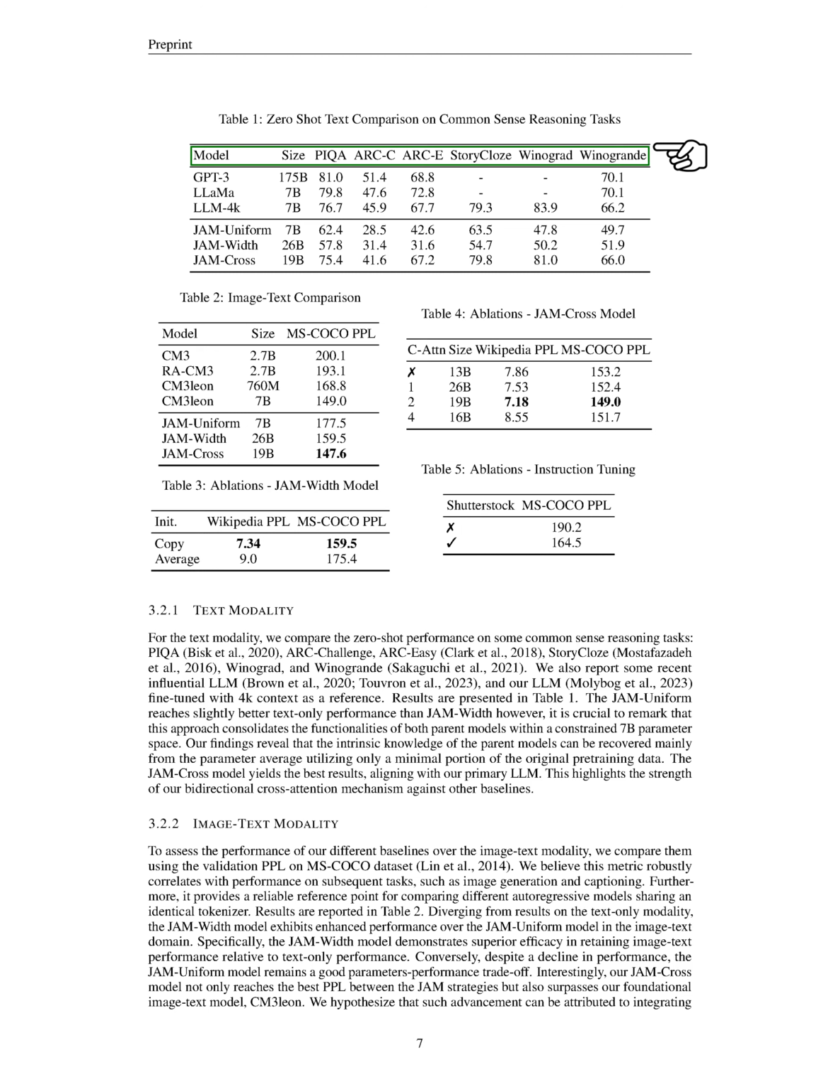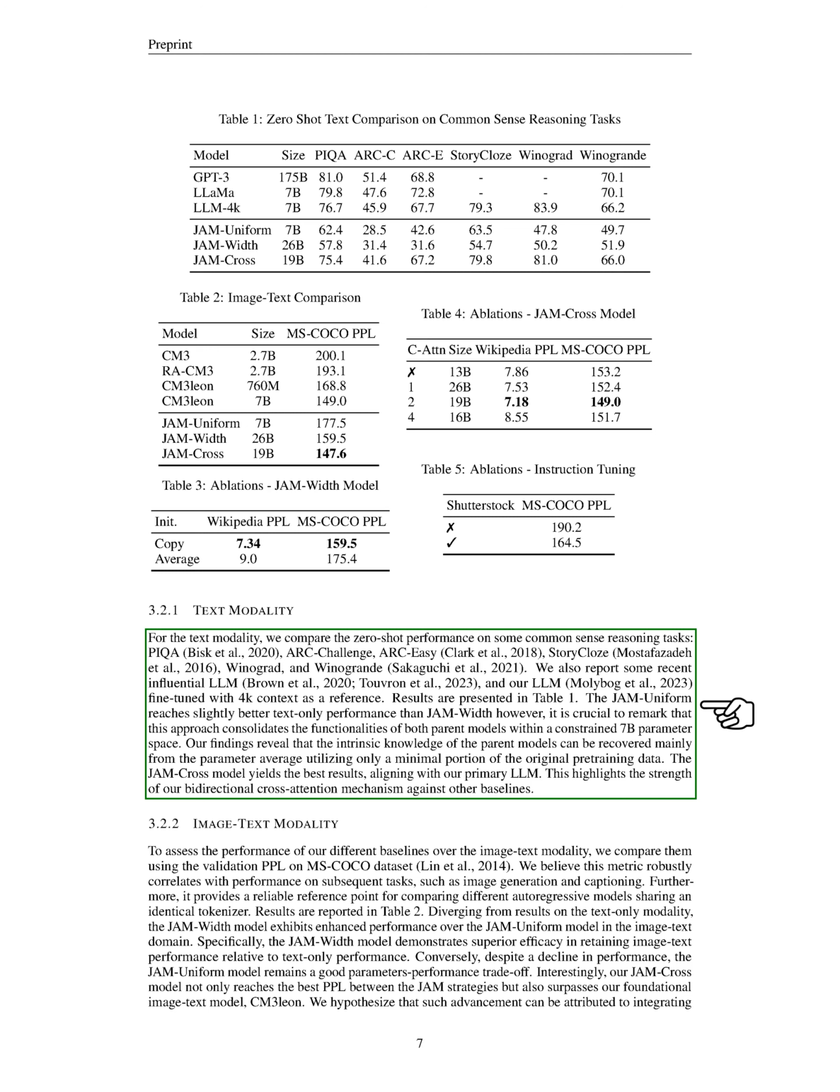For the text modality, we compared the zero-shot performance on common-sense reasoning tasks like PIQA, Arc Challenge, Arc Easy, StoryCloze, Winograd, and Winogrande. We also reported some influential large language models and our model fine-tuned with a 4K context as a reference. The JAM uniform model performed slightly better than the JAM width model in text-only tasks.